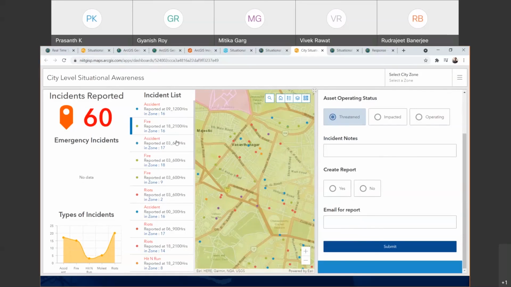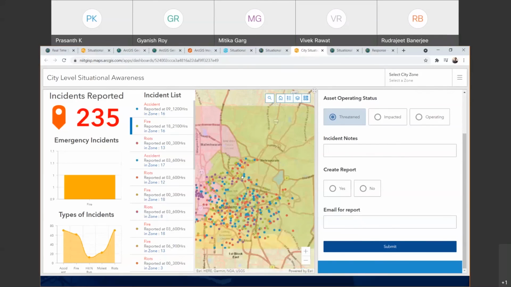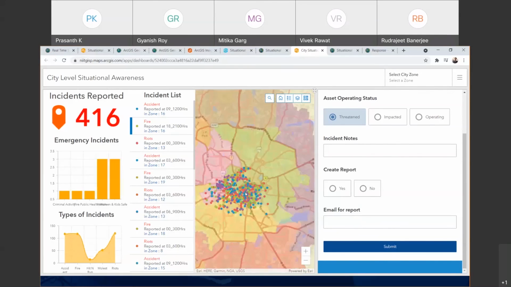If it is an accident, the traffic officials also can be intimated on that. So these kinds of workflows can be integrated together at city level. You will be able to bring in CCTV feed also for situational awareness. It is more of a surveillance perspective. So that also can be integrated into your operational dashboard.